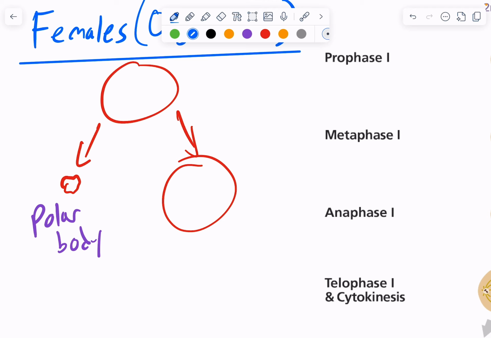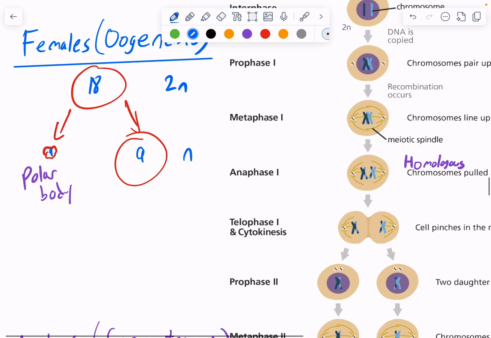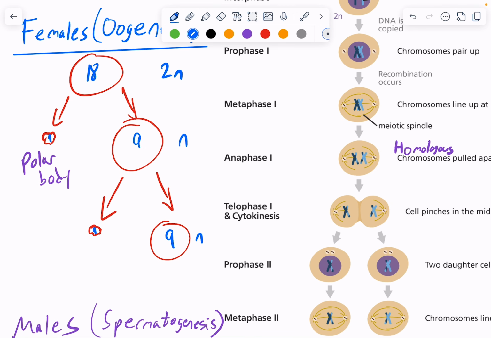If this is a lettuce cell, there are 18 chromosomes in a lettuce cell. Here we're still going from 2N to N, so we need 9 chromosomes in here and 9 chromosomes in here. That polar body breaks up, so it will not be a part of the second division, meiosis 2. This time it makes another polar body and one final cell. We still have N chromosomes here, so we should have 9 and 9 in each one. And so this is an egg cell.